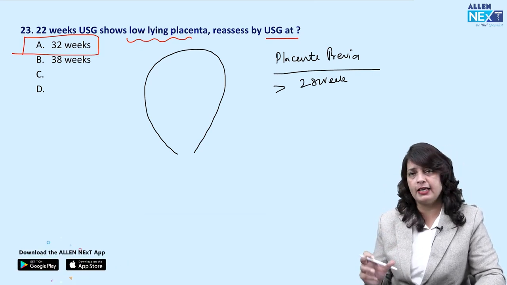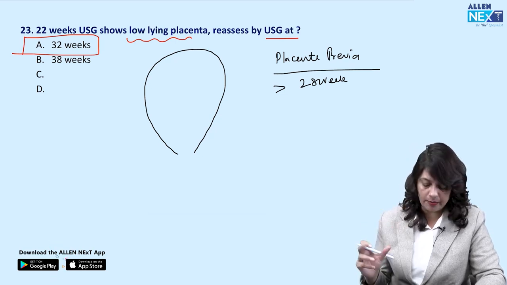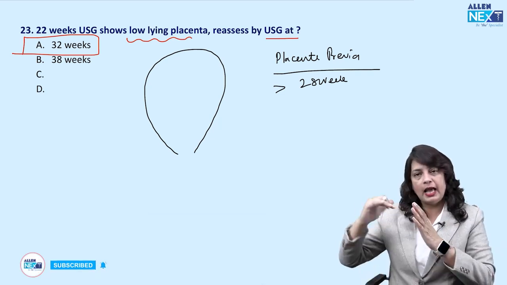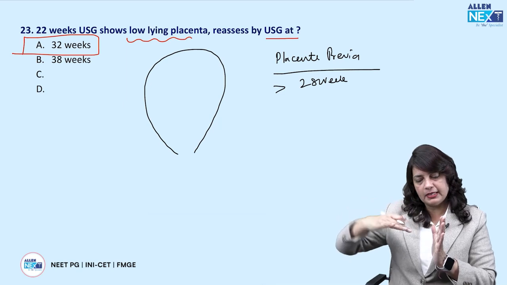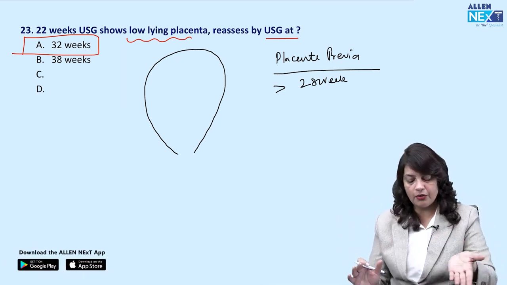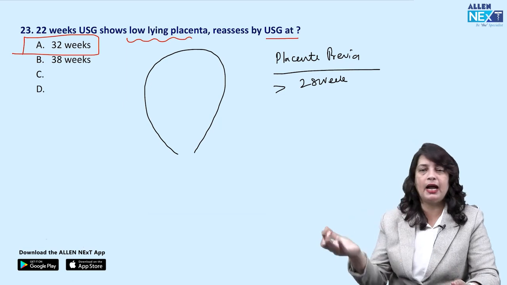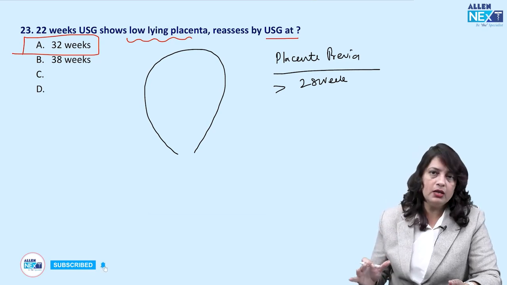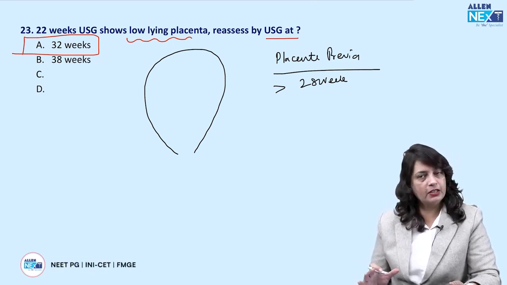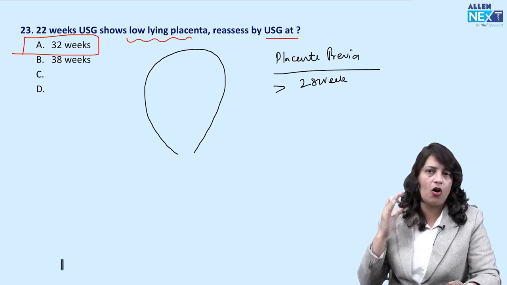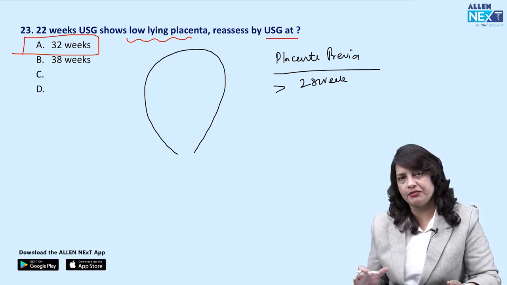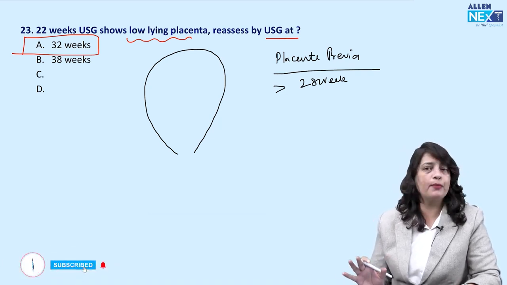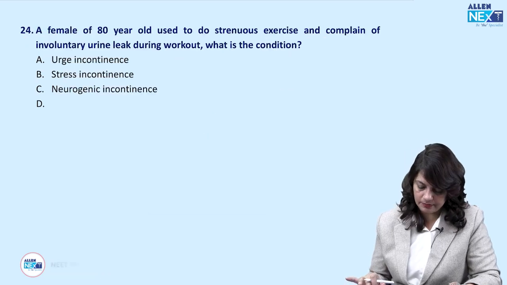So third trimester ultrasound will localize the placenta. For placenta localization, a third trimester ultrasound is recommended, because at 20 weeks or 22 weeks, if it was low-lying placenta, then as the pregnancy continues, the placenta site is also shifted up. So what you are seeing at 22 weeks as low-lying placenta, maybe at third trimester repeat ultrasound, it may become the fundal site. Okay, so your management, whether to plan a normal vaginal delivery or an elective cesarean section, should be done after you confirm it in the third trimester. So I am going to mark 32 weeks as my answer.